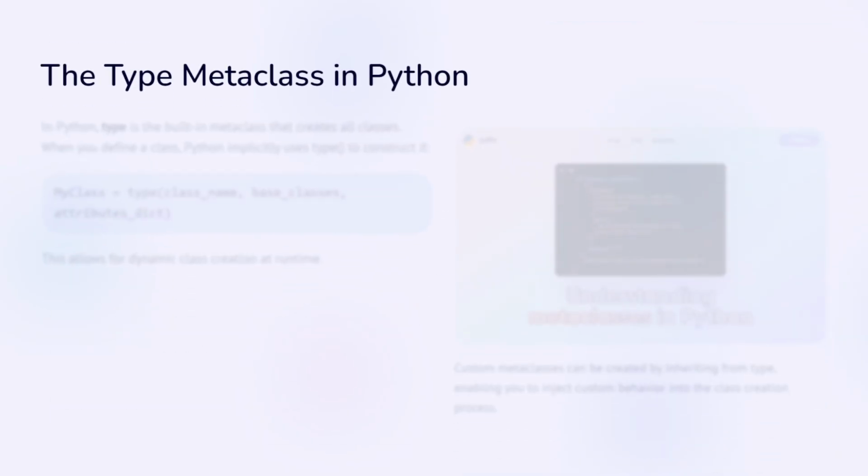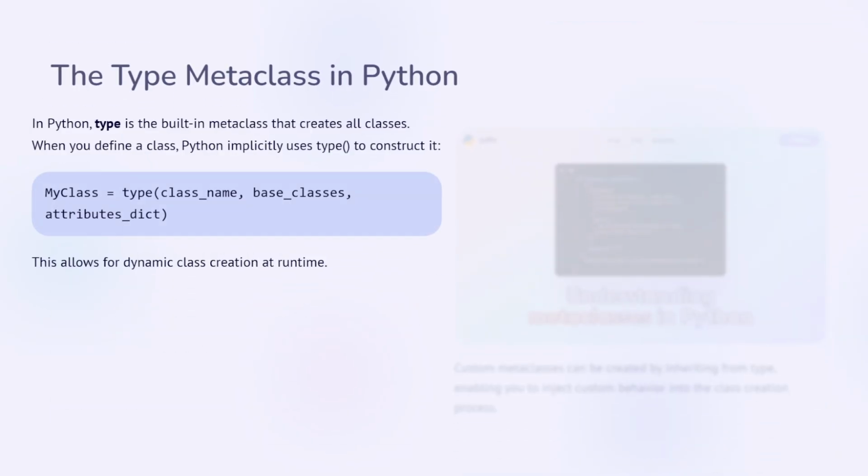So the type meta class in Python: type is a built-in meta class that creates classes. When you define a class, Python implicitly uses type to construct it. So here's an example where we say MyClass equals type, which takes class_name, base_class, and attributes_dict. So this allows for dynamic class creation at runtime.